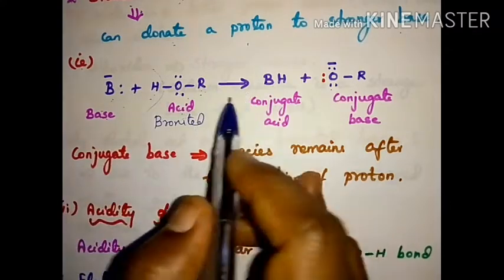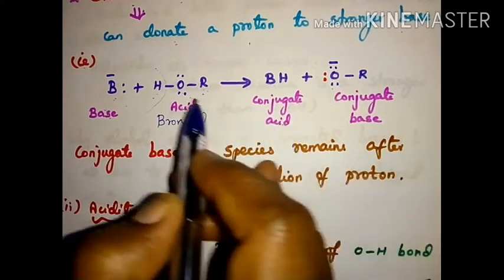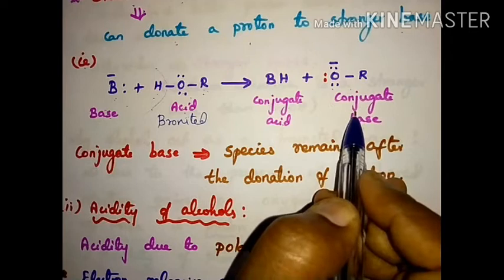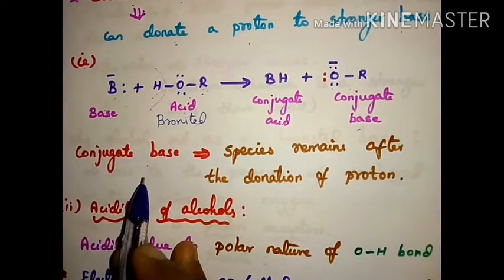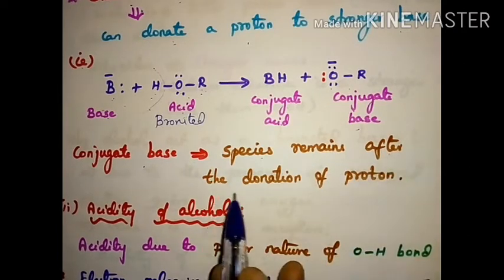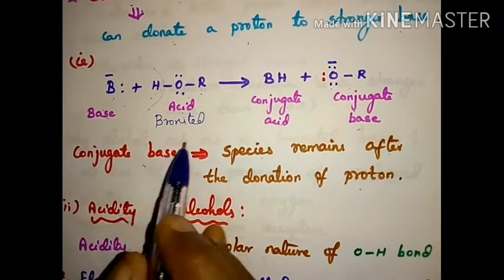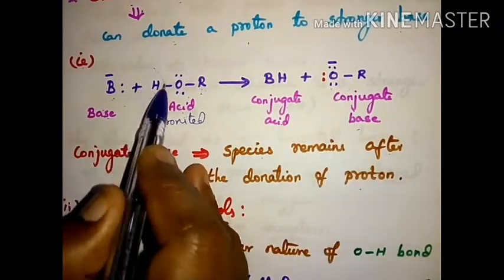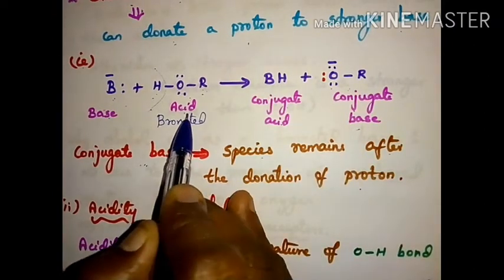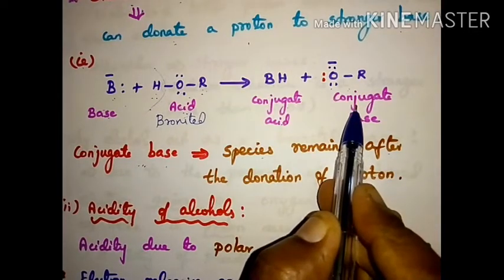Now, after the acceptance of H, the base is called the conjugate acid. After the removal of H, the acid is called the conjugate base. What is called the conjugate base? The conjugate base is nothing but the species that remains after the donation of a proton. So, an acid after it loses the hydrogen is called a conjugate base.